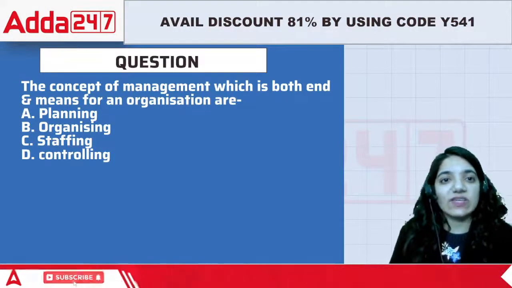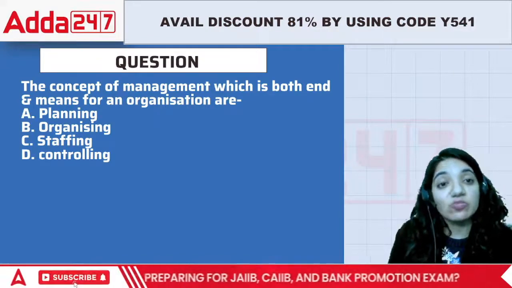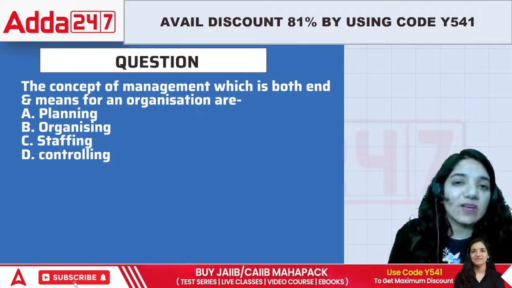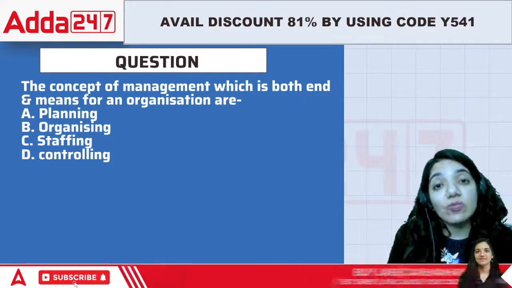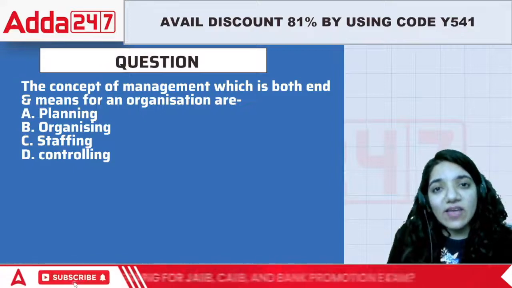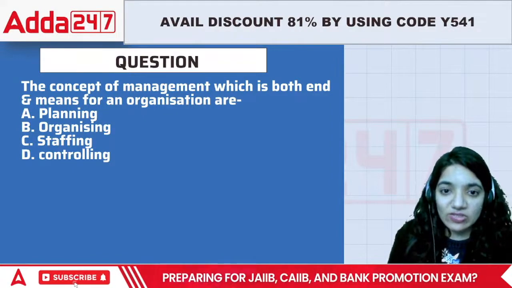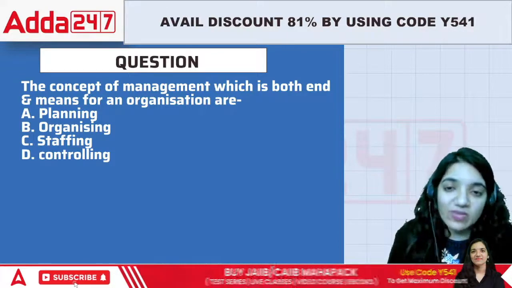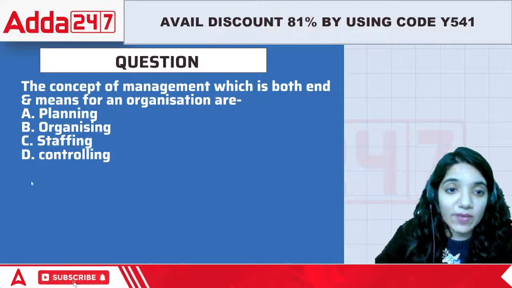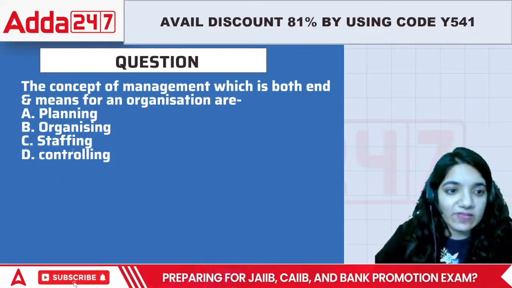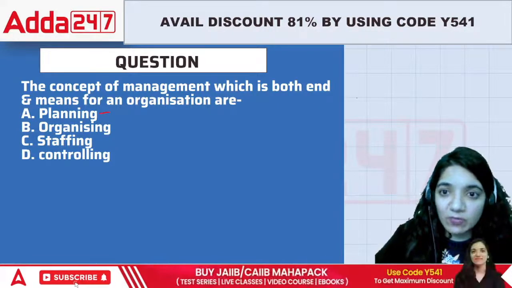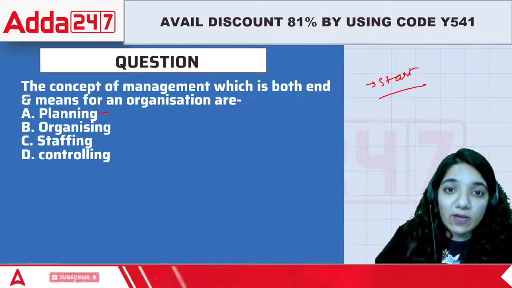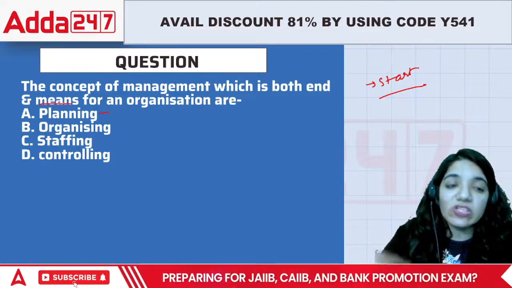The first question says: the concept of management which is both end and the means of organization is. See, there are multiple functions of management, and there's only one particular thing that will start and will also lead to the end for that organization. That means they start working on this basis and ultimately they reach the end on this basis too. So if it's about planning, this is the point where we start our working from. So this is definitely the means to reach that particular thing.